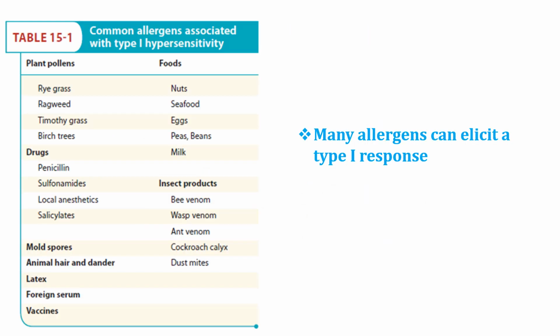Many allergens can elicit the type 1 response. Healthy individuals generate IgE antibody only in response to parasitic infection. However, some people, referred to as atopic, are predisposed to generate IgE antibody against common environmental antigens such as those listed in this table. For example, plant pollens such as ryegrass, ragweed, timothy grass, and beech trees, and foods like nuts, seafood, eggs, peas, beans, and milk. They have the allergy, and they produce type 1 hypersensitivity.